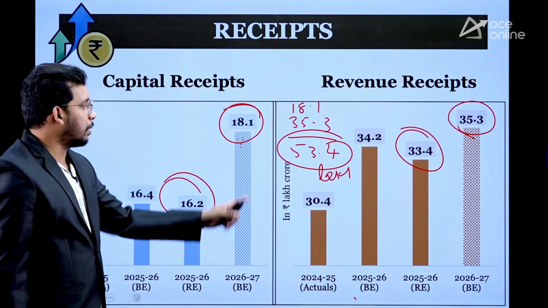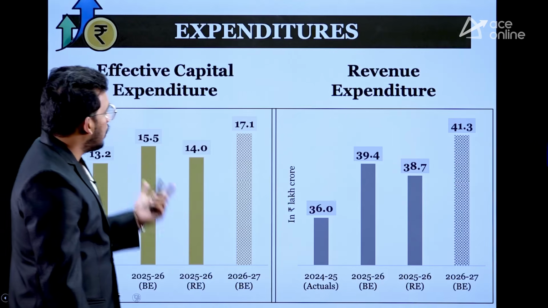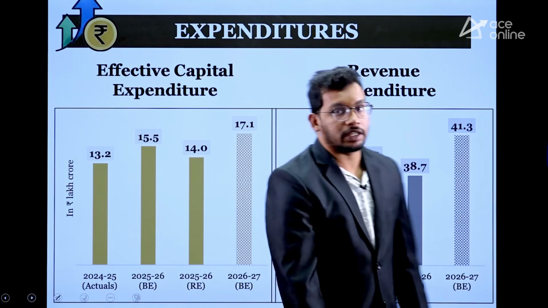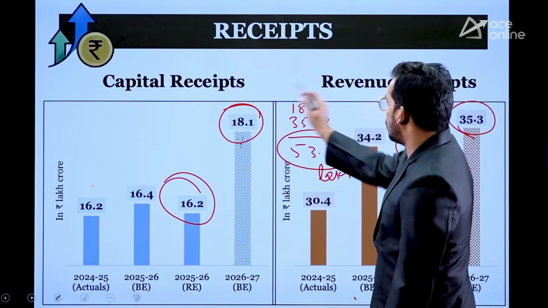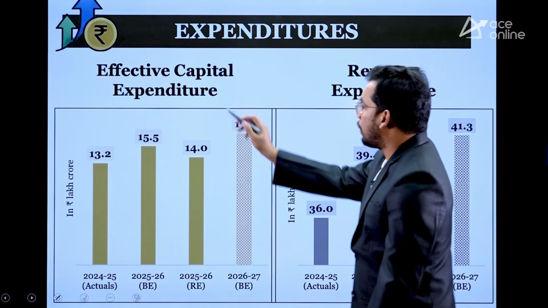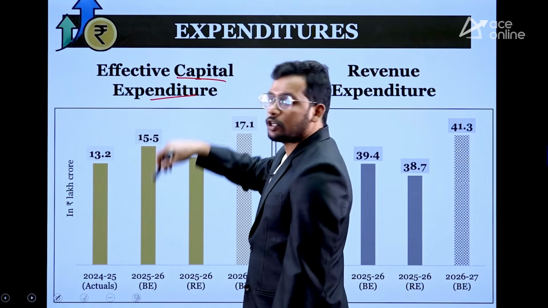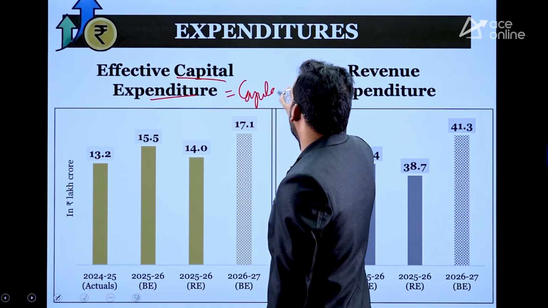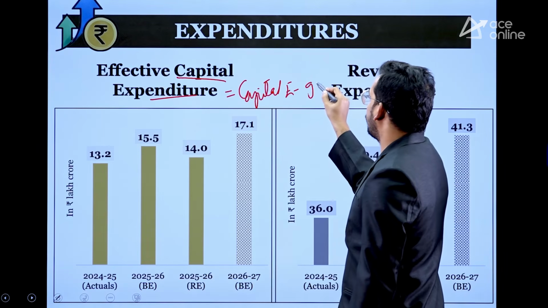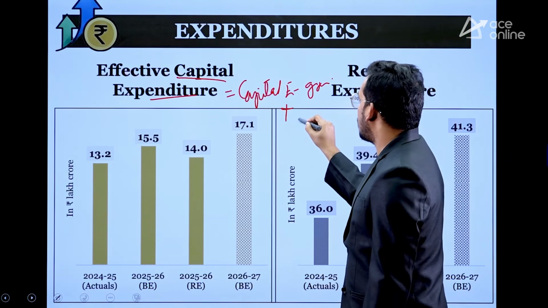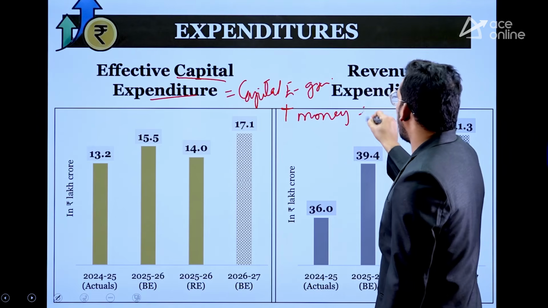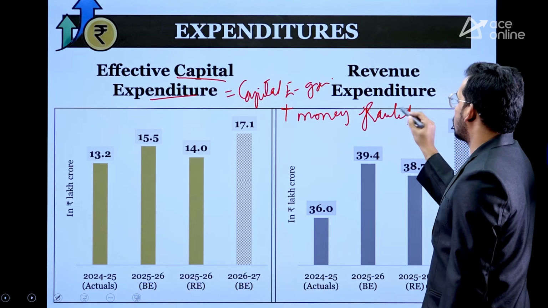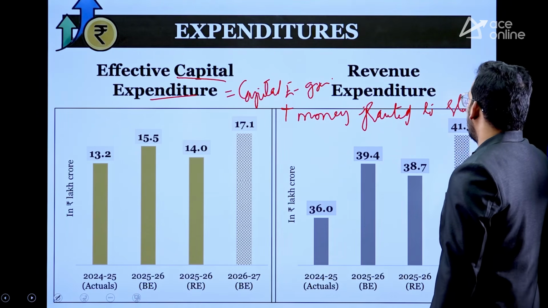This is the next coming year. Similarly, effective capital expenditure, revenue capital expenditure. See, receipts is equal to expenditure, but here they have mentioned effective capital expenditure. Effective capital expenditure means capital expenditure of government, central government, plus money granted, not loans, granted to states.